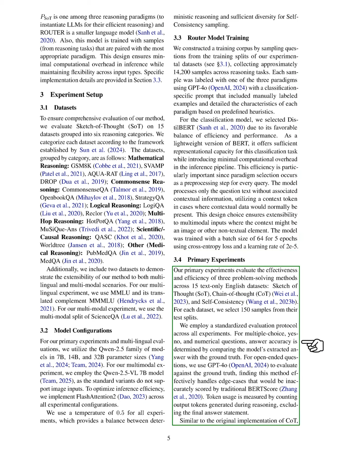In our primary experiments, we assess the effectiveness of SOT, chain of thought (COT), and self-consistency across 15 English text-only datasets. We select 150 samples from each dataset's test split and follow a standardized evaluation protocol. For different question types, we measure accuracy by comparing model outputs to the correct answers. We also use GPT-4o for evaluating open-ended questions, as it handles edge cases better than traditional scoring methods. We track token usage during reasoning, excluding the final answer.